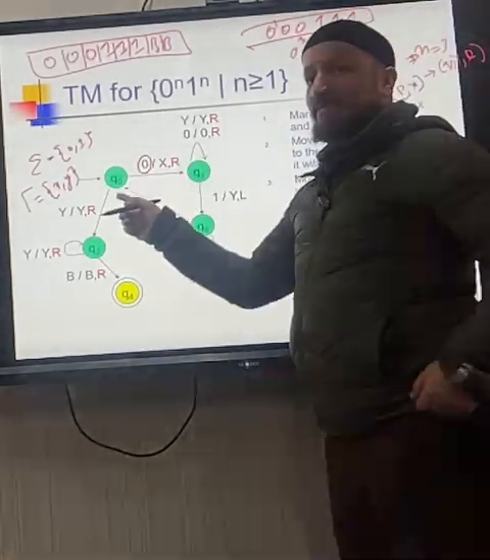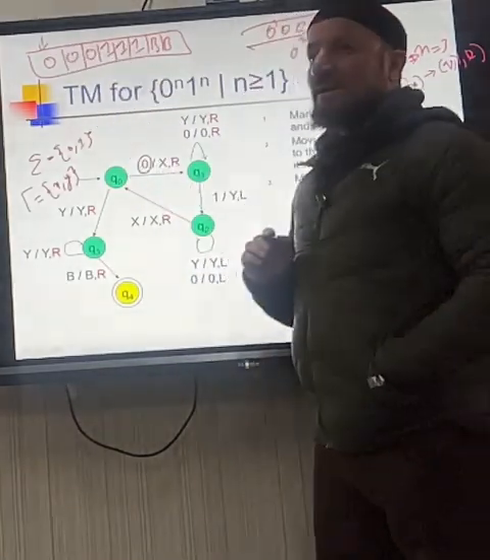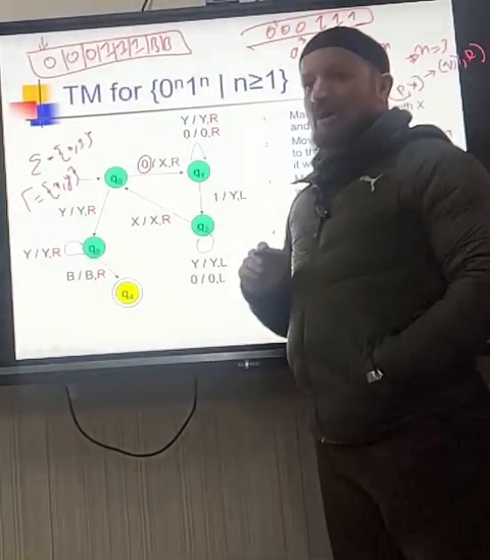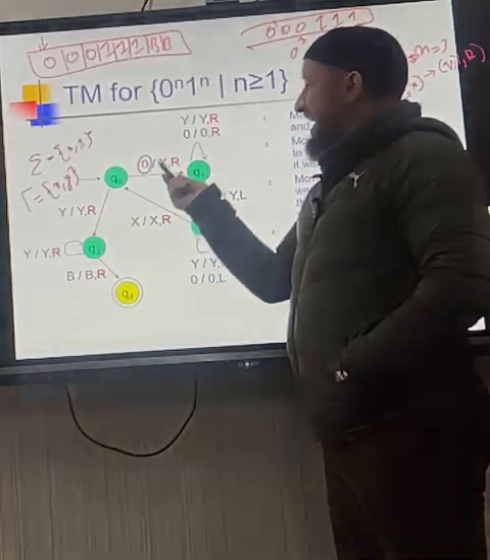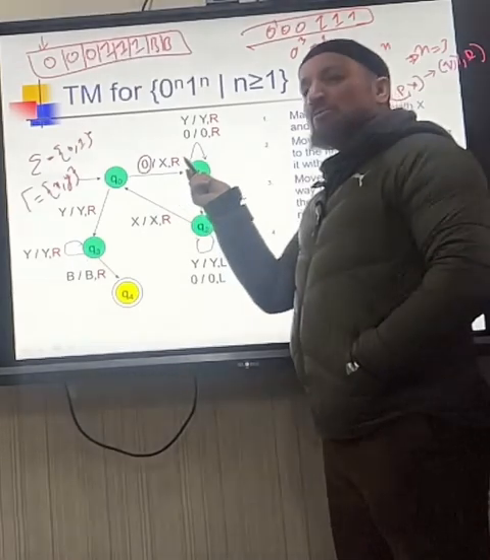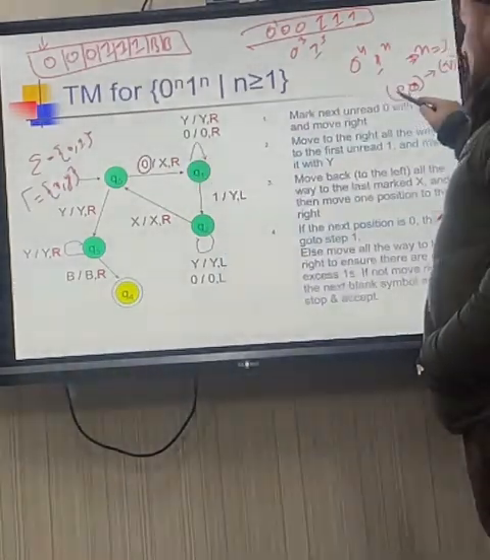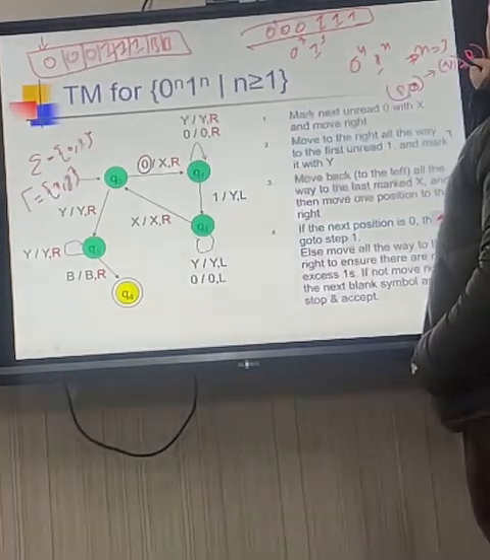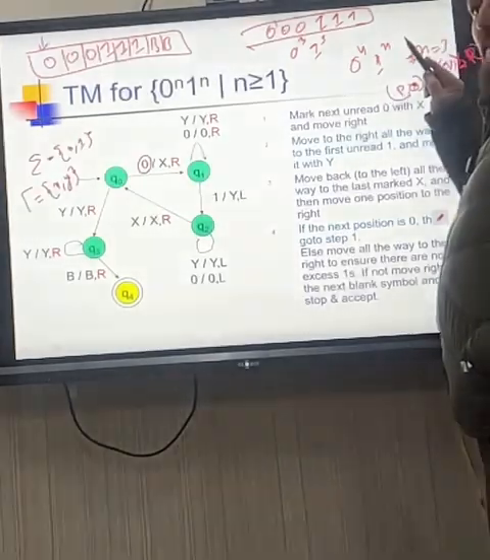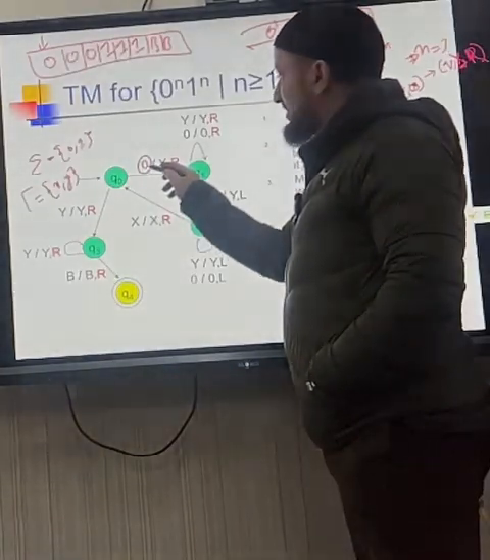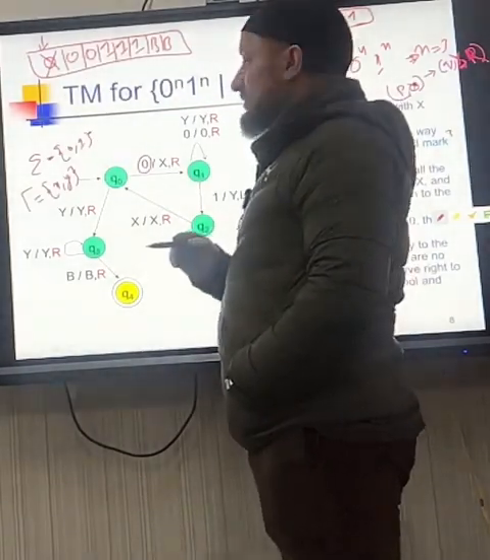So this is what I do here. My tape head is here, for example, and I am reading 0. After reading 0, I replace this 0 with X and I move to the right. So after I read the 0, I replace it with X and move right.